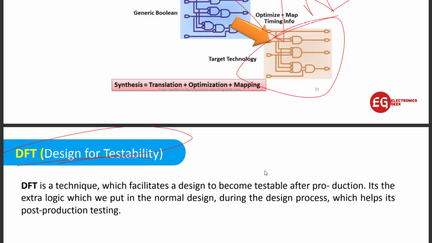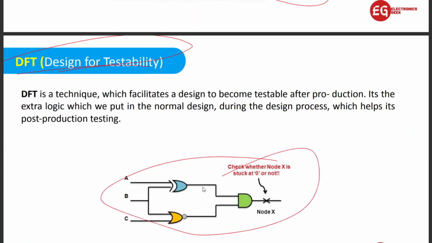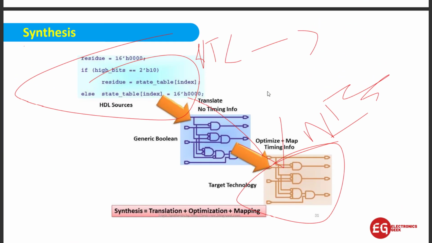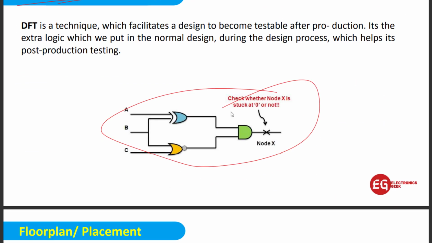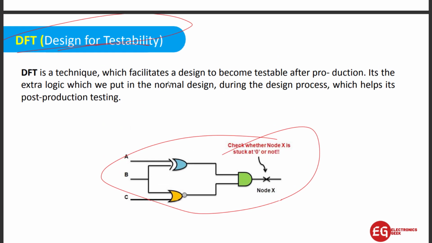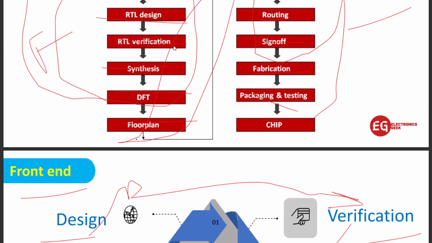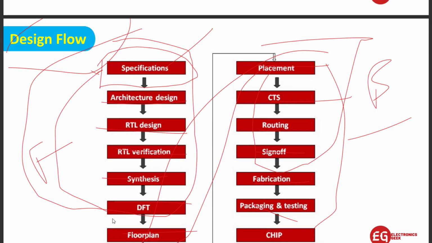So the DFT engineer will verify whether whatever netlist or gate level we have got, the connections are okay or not. Maybe when we are converting the RTL code into the netlist, there will be some mismatch in the connection. So we will verify through the DFT by giving random 0 and 1 at the input and at the output of the gate. Okay, so here we complete the work of the front end.